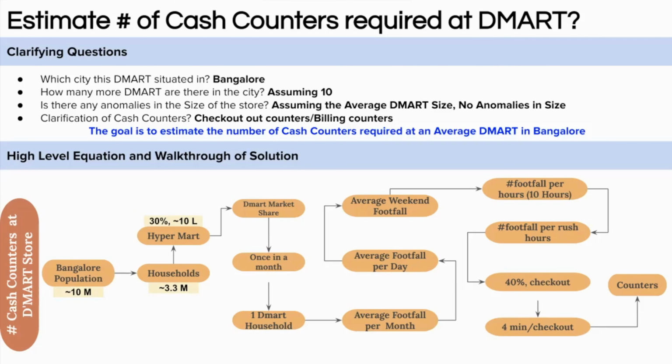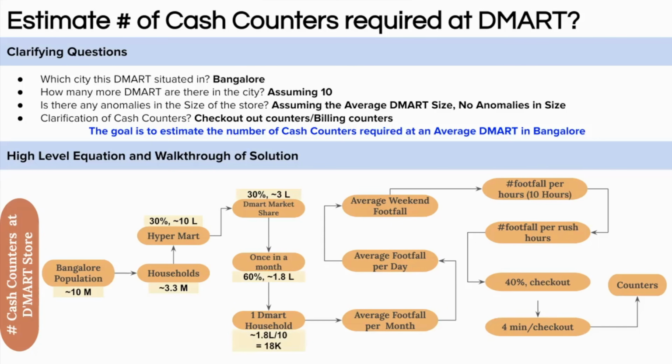But since there are a lot of other players as well, like Reliance Fresh, local market chains, etc., assume that 30% of these potential households go to DMART. So that will give us around 3 lakh households who shop from DMART. Now let's assume that 60% of these households shop on a monthly basis. That means they visit a DMART store in a month, right? So the average number of households who go to DMART in a month will be around 1.8 lakh households.